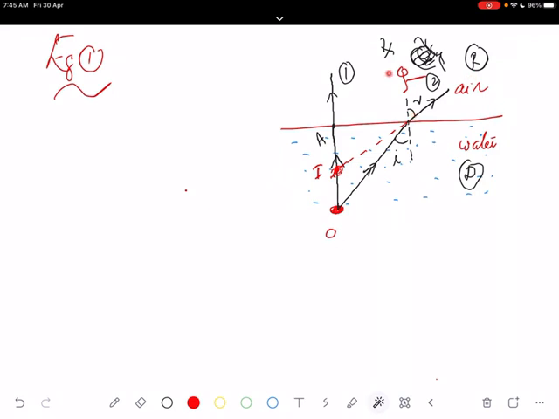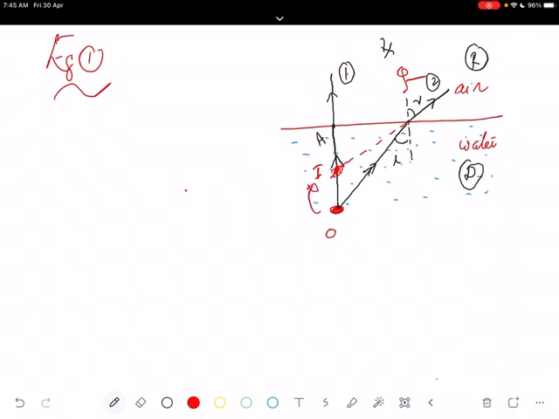If somebody is standing here on the right side, these two rays are not at all meeting anywhere here. But you can see that they appear to come from a point I, where you will get the virtual image of the coin O. So the position of the object appears to be raised. The image is coming to this point.